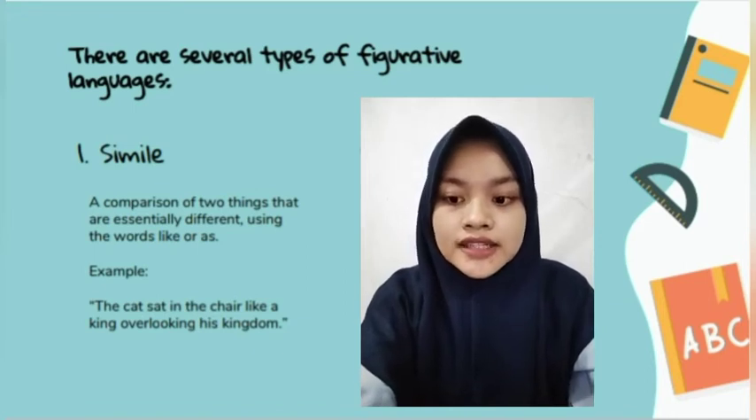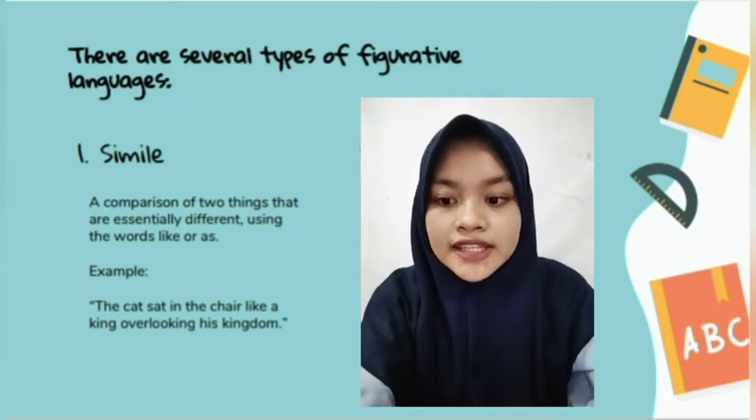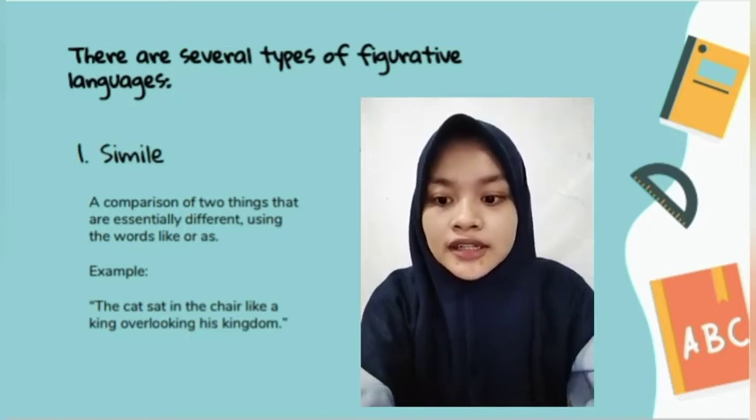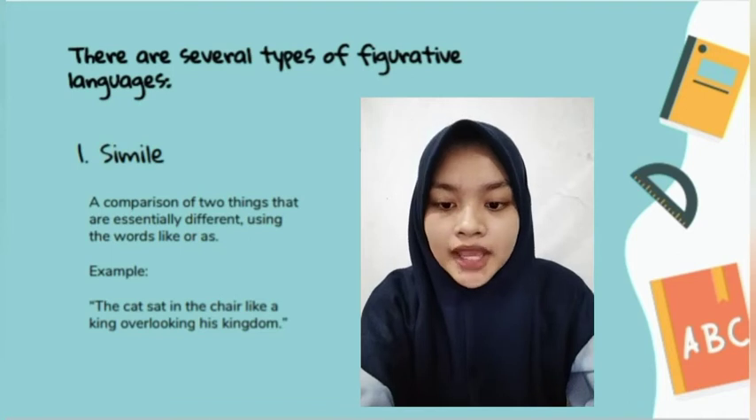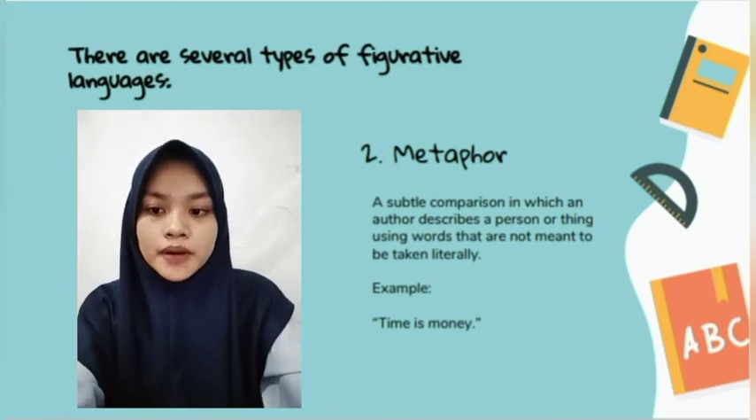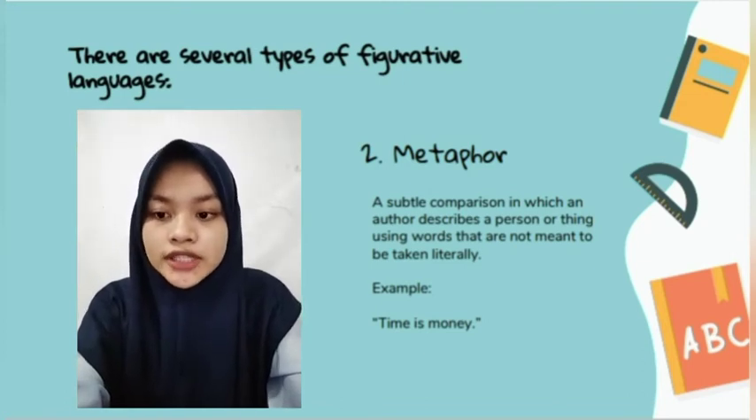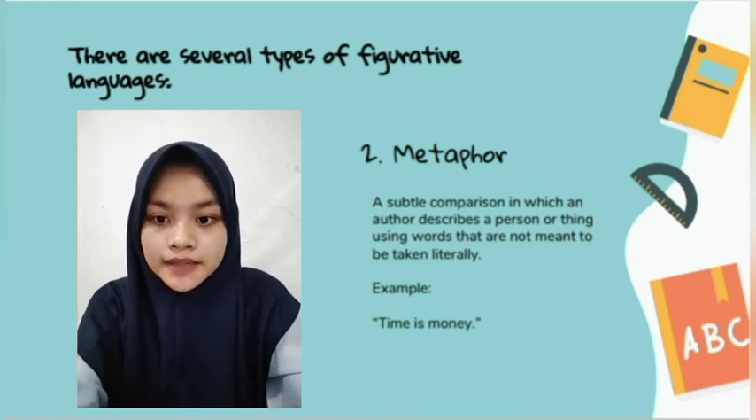Here, the cat's sitting posture is compared to that of a king who relaxes in a special chair that is reserved for him and not any other person in the kingdom. Next is metaphor. Metaphor is a subtle comparison in which an author describes a person or thing using words that are not meant to be taken literally.